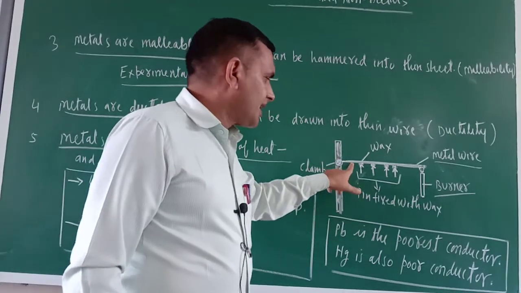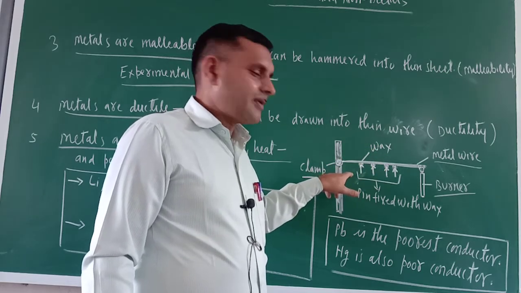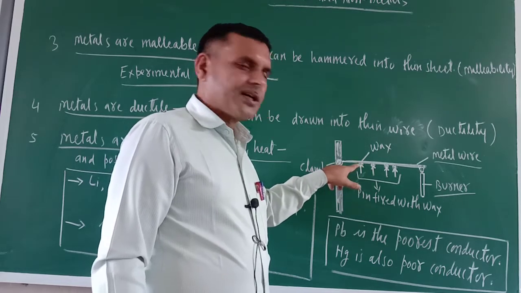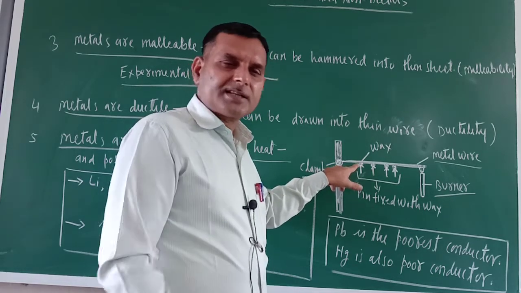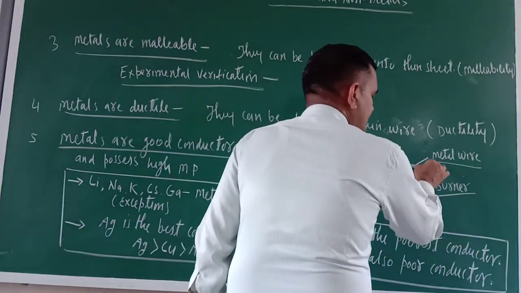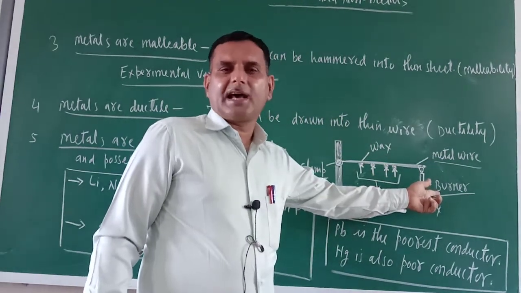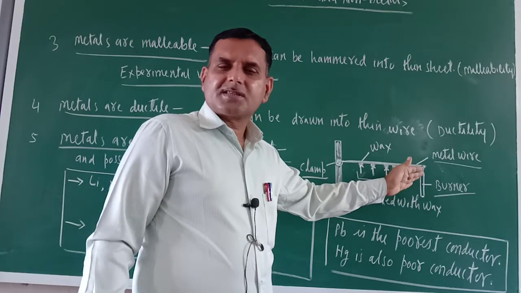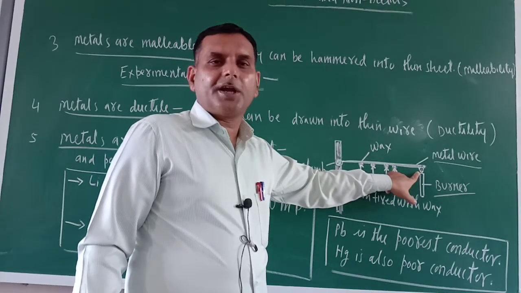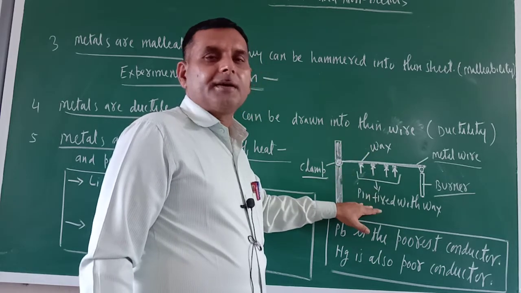So this is the metal wire, and now just fix here some wax. And with the help of this wax, just fix here some pins. So just see, this is wax, and with that wax, some pins are fixed here. Okay. Now at one end of this wire, just put the burning lamp. So after some time, what will you observe? You will observe that one end only you are heating, but this wax will melt and the pin will fall down.